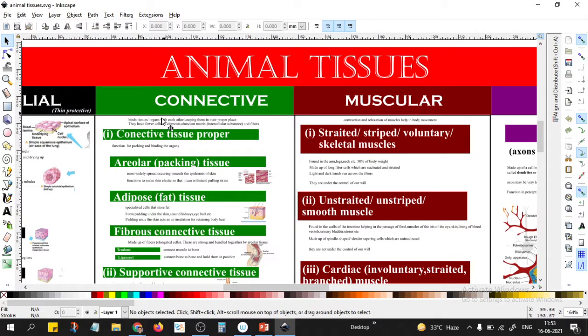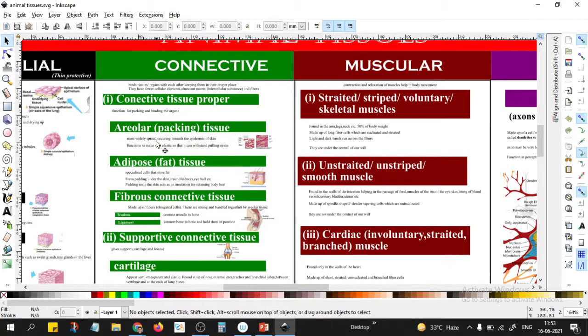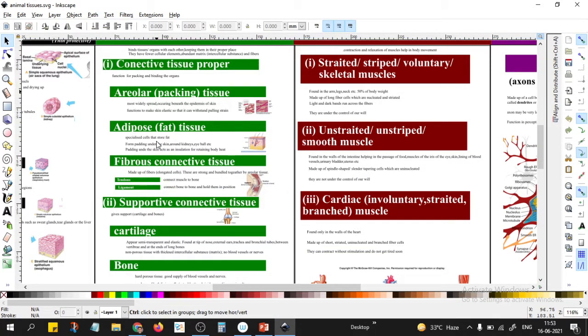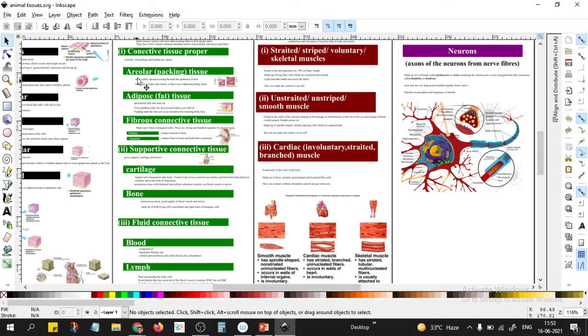So different types of connective tissue are there. Broadly, we have to see first connective tissue proper. Next is the supportive connective tissue, and third is the fluid connective tissue. Okay, the green part you will be focusing on.